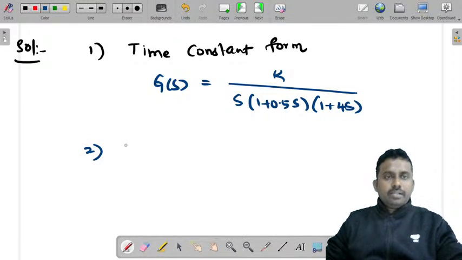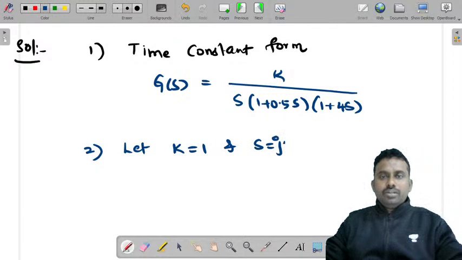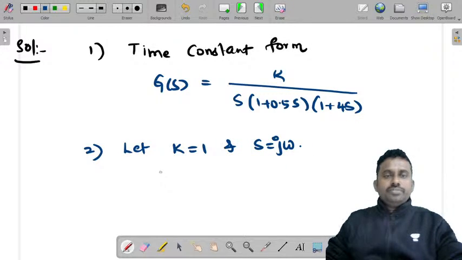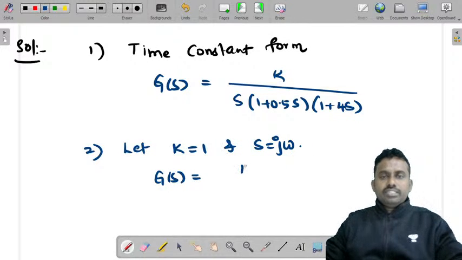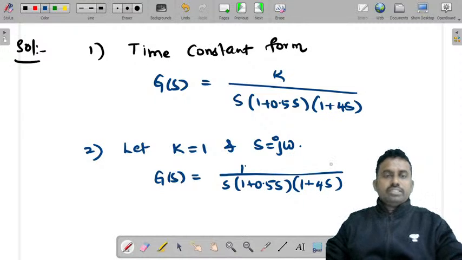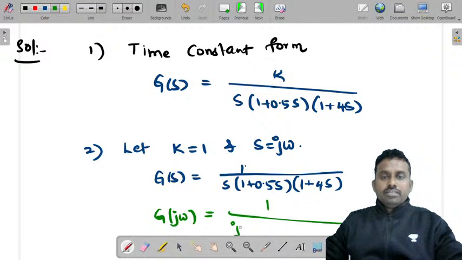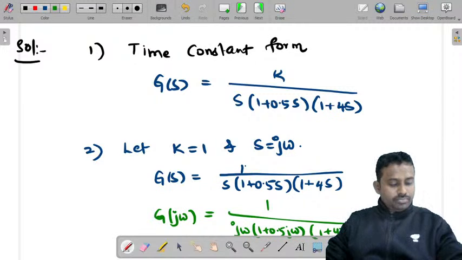Now second, let K is equal to 1 and s is equal to j omega. Substitute s is equal to j omega. First write G(s). What is G(s)? G(s) is equal to K, K is 1, by s into (1 + 0.5s) into (1 + 4s). Now substitute for G(j omega). So G(j omega) is equal to 1 by j omega (1 + 0.5 j omega)(1 + 4 j omega). Clear? This is the second step.